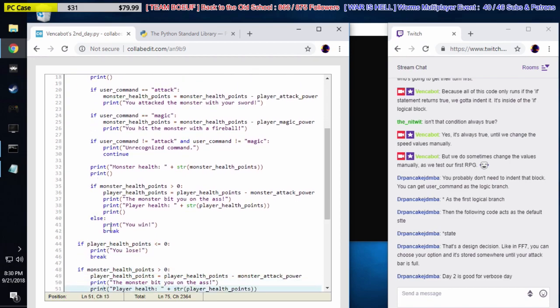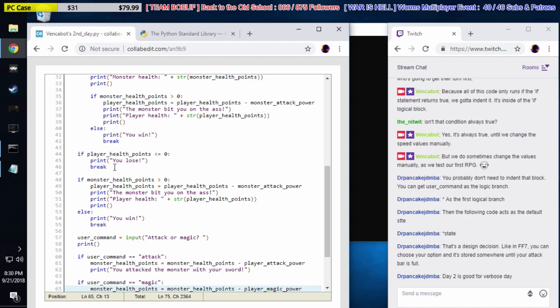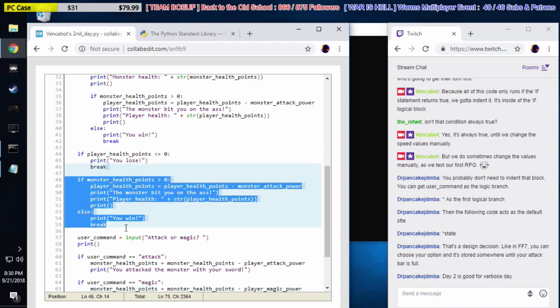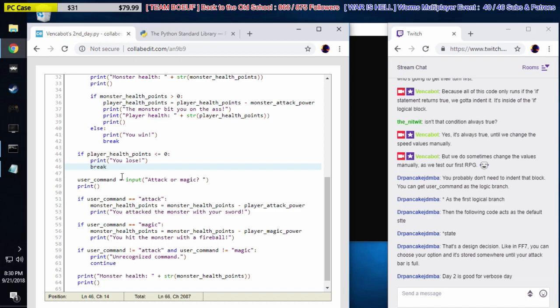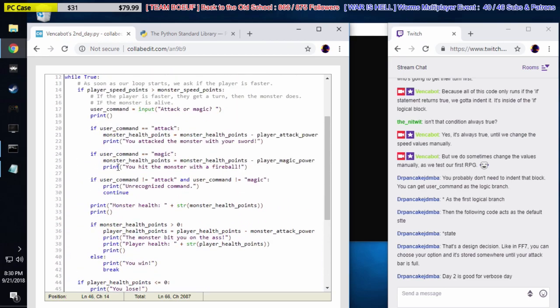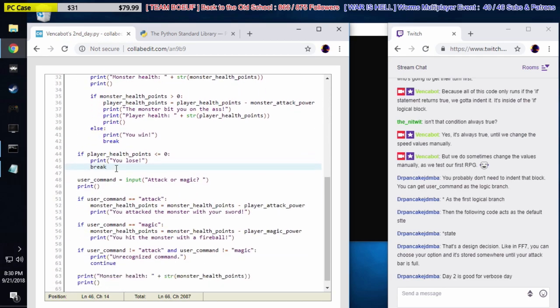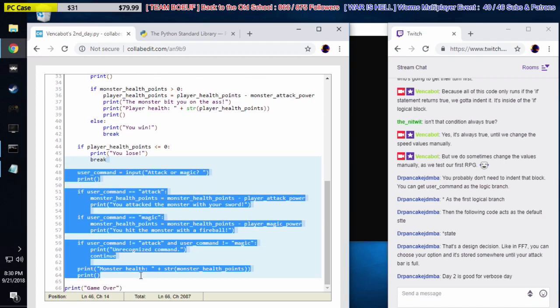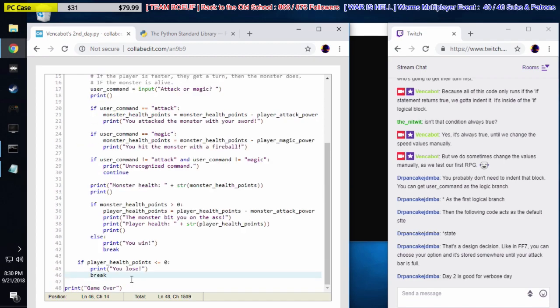Okay. I can get rid of this code now. I copied it, didn't actually cut it, so we can get rid of this code. Same with this code here, actually. You don't need to do this anymore. So this code can go away. It's just copy-pasted. We already copy-pasted this stuff, so there you go.